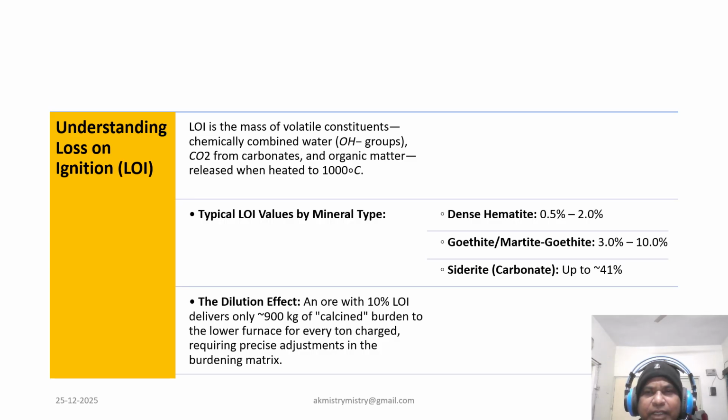Carbonate ores like FeCO3 and CaCO3 consume a huge amount of heat energy, around 430 kcal per kg during decomposition, more costly than pre-calcining. So what is the bottom line? The bottom line is LOI drives up fuel cost and thermal instability.